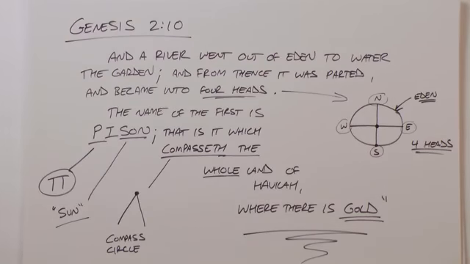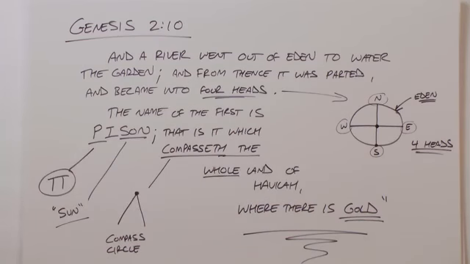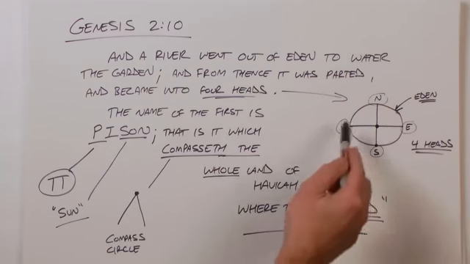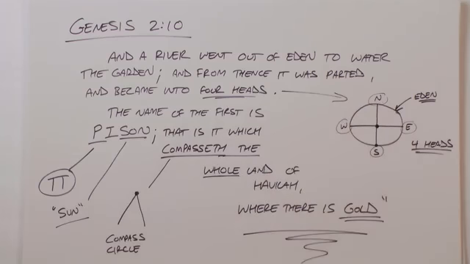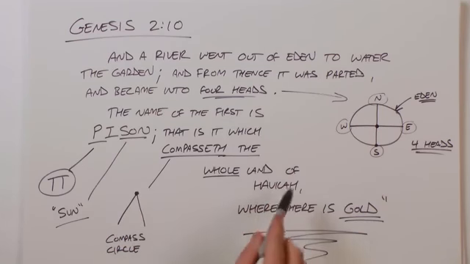Genesis 2:10. And a river went out of Eden to water the garden, and from thence it was parted, and became into 4 heads, those 4 heads being north, east, west, and south, and of course, Eden being the circle. The name of the first is Pi Son, or Pi and the Son, or the Son of God. That is it which compasseth the whole. Compass, circle, the whole land. The whole land of Havilah, where there is gold.